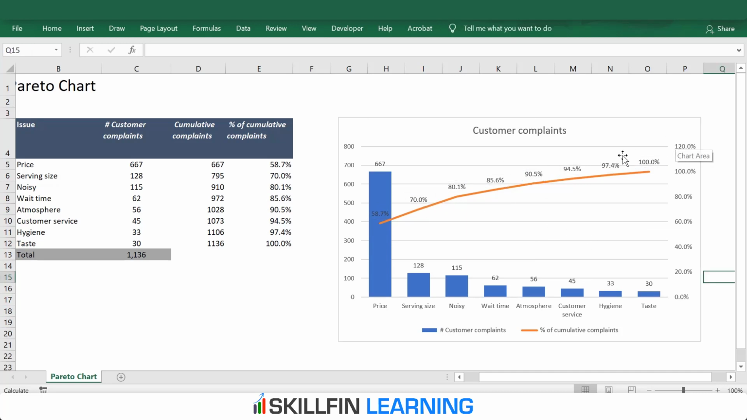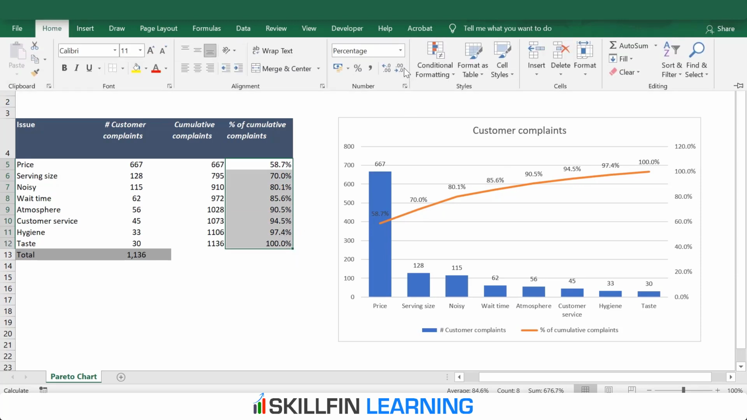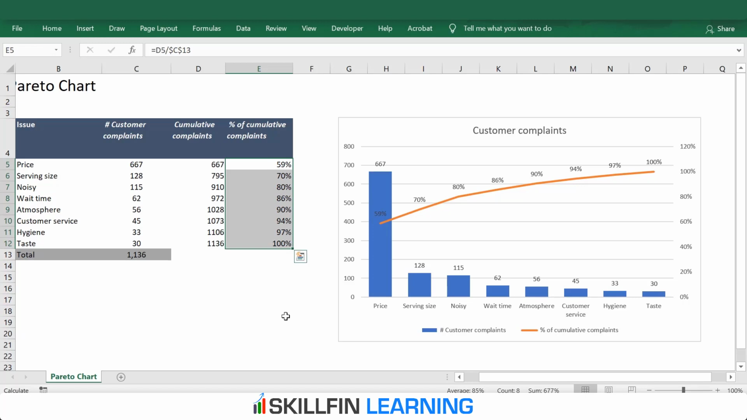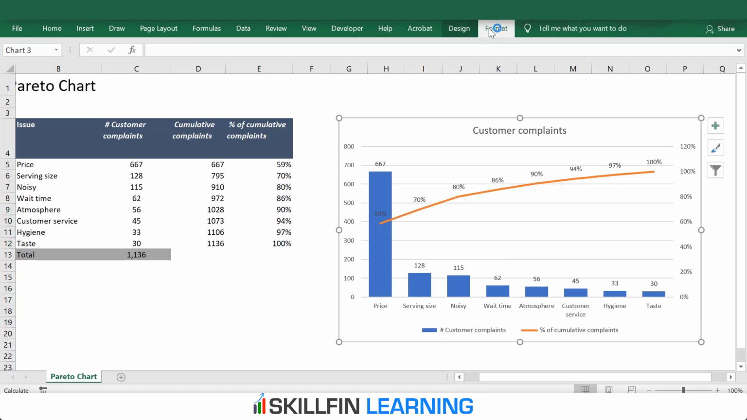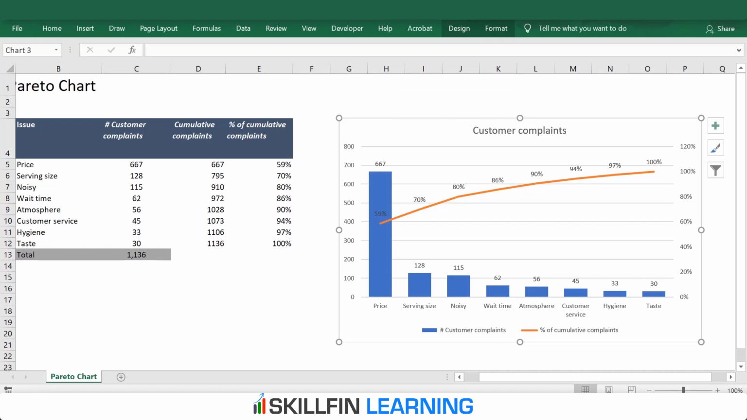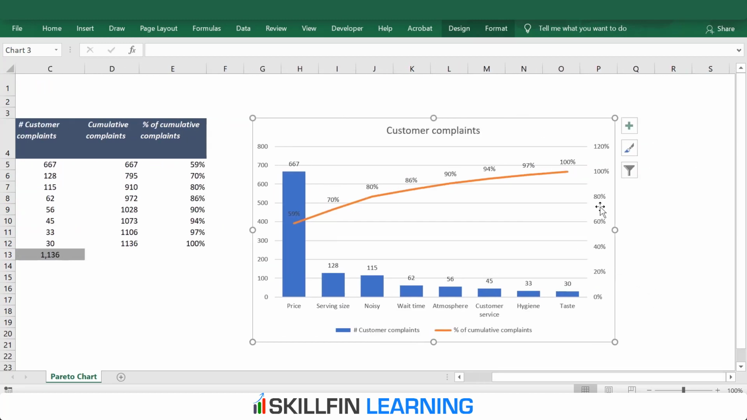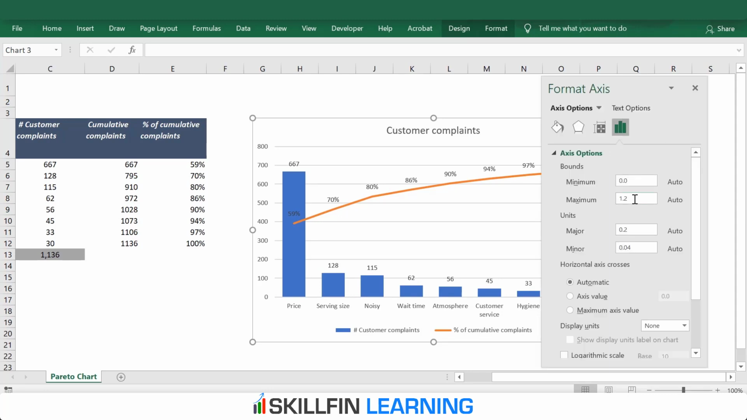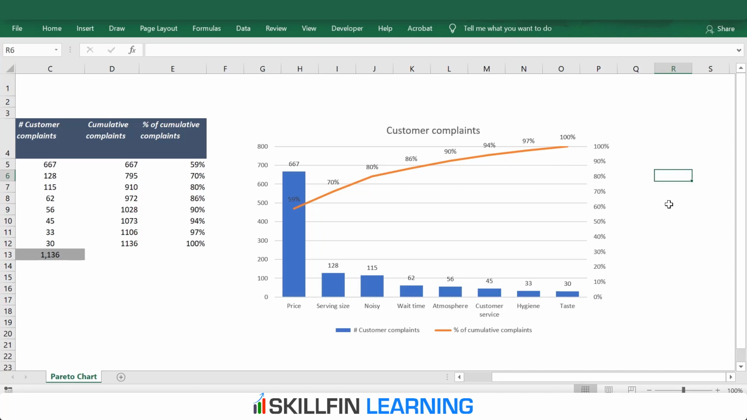We don't need the decimal places. So in our table, we can remove the decimal places. This looks better. To remove the border, click on the chart, go to Format, Shape Outline, No Outline. And if we want to reduce the secondary axis to 100%, we can click on this axis and instead of maximum 1.2, we can type 1 and enter. So this is the chart.